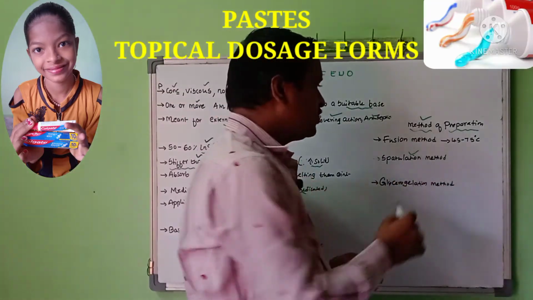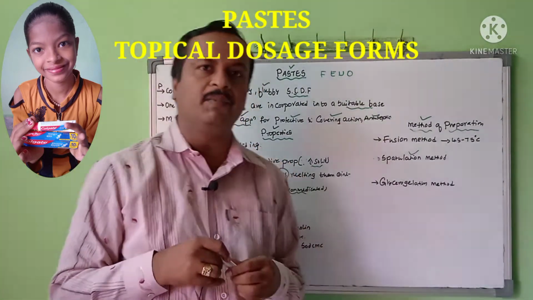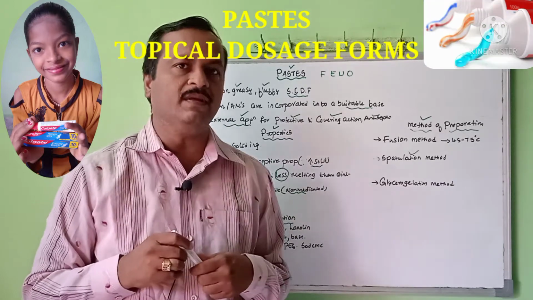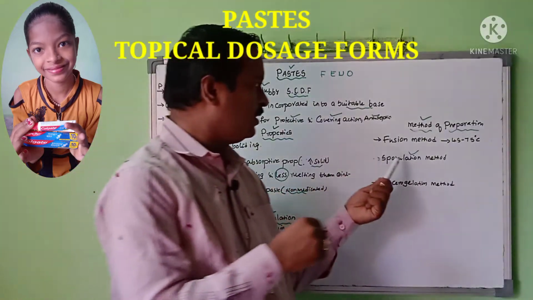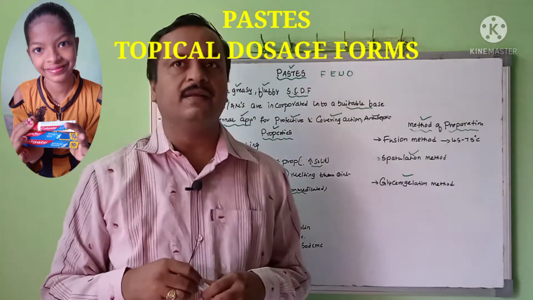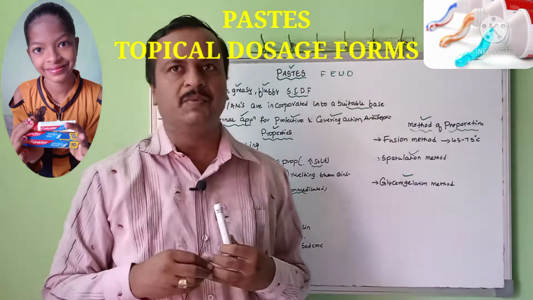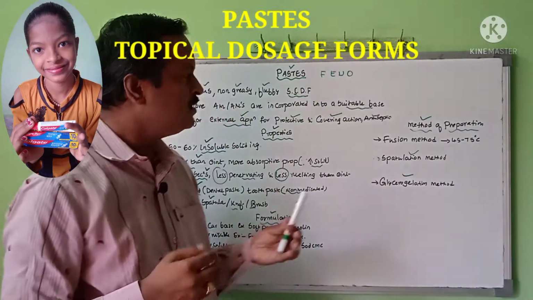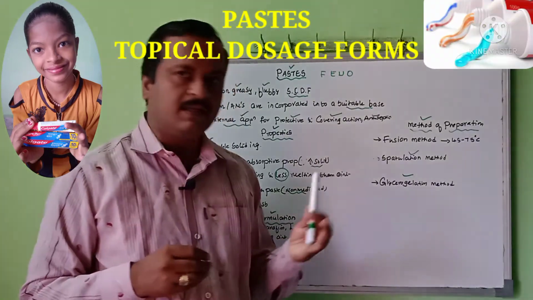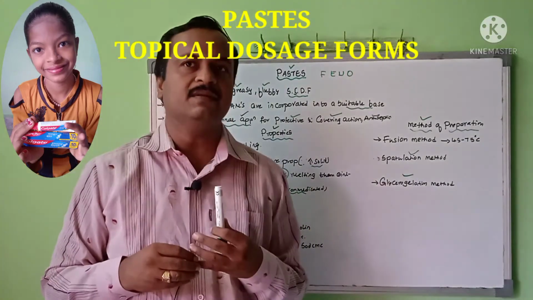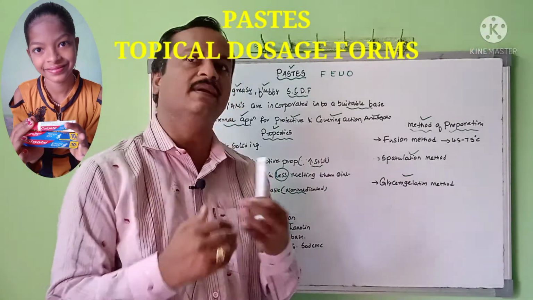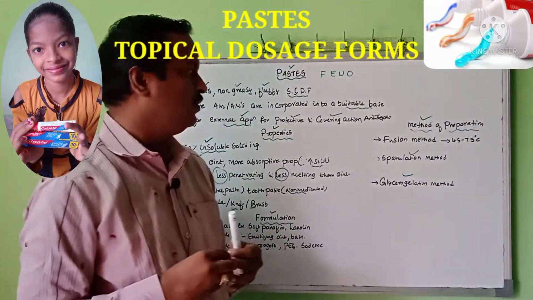And the second method is spatulation. On a smaller scale, you can adapt it by using a spatula. On a laboratory scale you can prepare the normal paste. And the third method is the glycerogelatin method. It is another method which can be used for the preparation of the paste. Here the glycerin is melted, gelatin is added, and the gelatin is dissolved in the glycerin. When it is liquefied, it is solidified again by keeping it at room temperature.